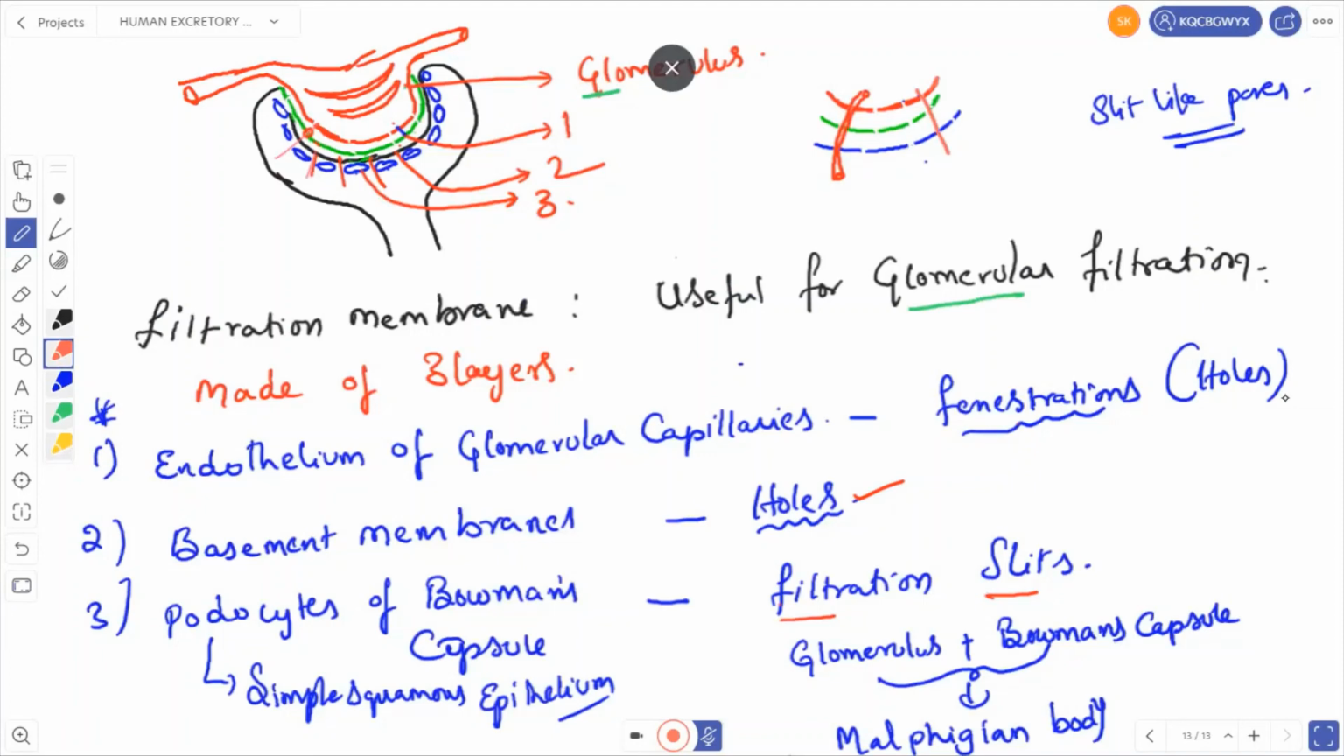Okay. So the glomerulus plus Bowman's capsule together is called the Malpighian body, right? So this completes the glomerulus. Now let us go for the next part.